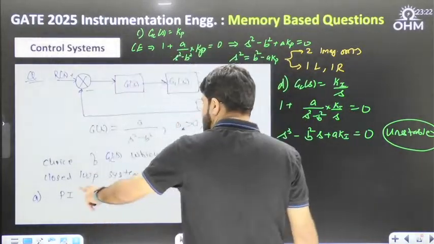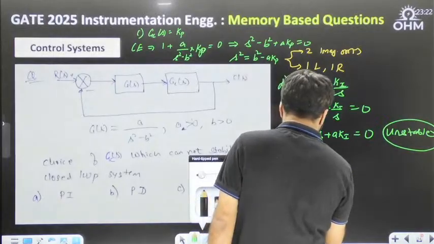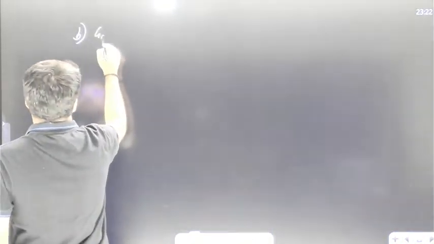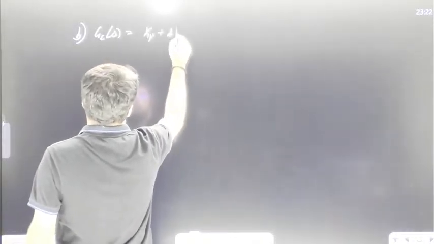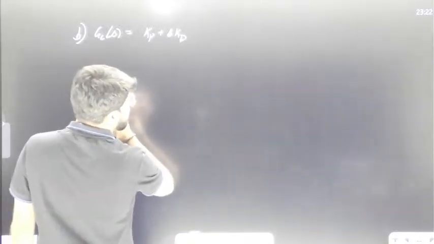Now, let's come to the PD. Let us come to option B, and that is the PD controller. If you take a PD controller, what is the gain of the controller? It is written as Kp plus S Kd. Then what is my final characteristic equation in that case?